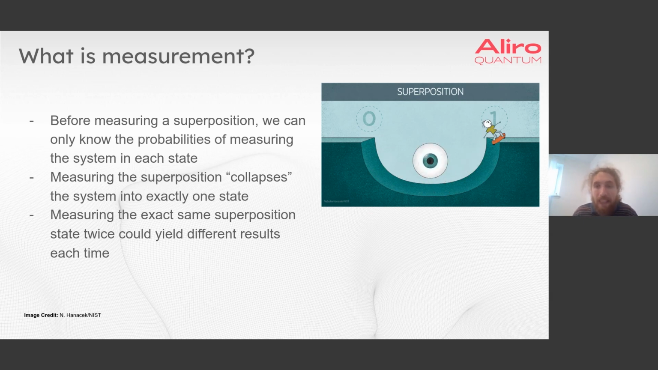Even if we had two of the exact same superposition states, we could get different results when measuring each of them. For example, with our skateboarder, if the eyeball appears two separate times, when the skateboarder is exactly halfway between the 0 and 1 locations on the ramp, it could find him in location 0 the first time, and in location 1 the second time.